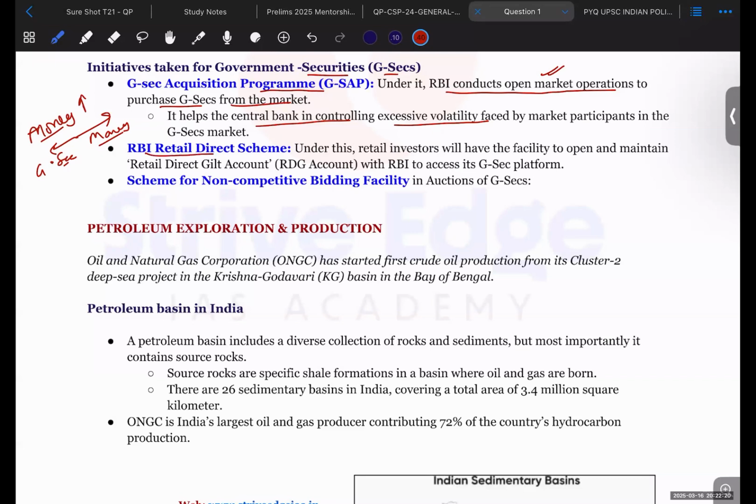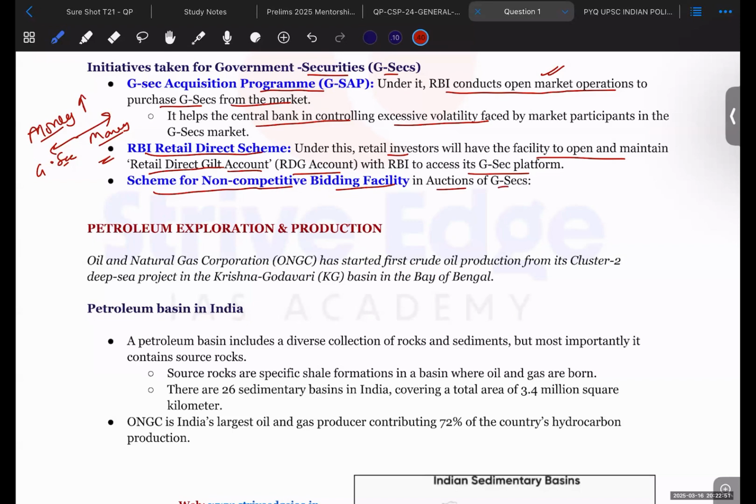So the RBI Retail Direct scheme is also there. Under this, retail investors will have the facility to open and maintain their Retail Direct Gilt account, RDG account, with RBI to access the GSEC platform. Okay, so any individual investor can also buy these government securities. A scheme for non-competitive bidding facility in auctions of GSECs has also been launched by the government.